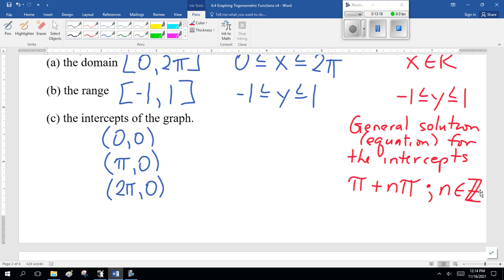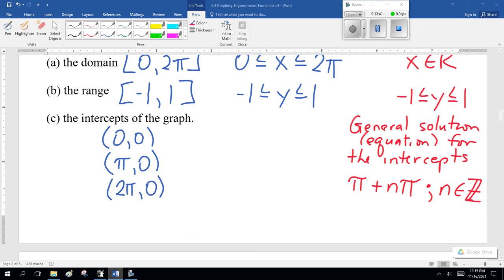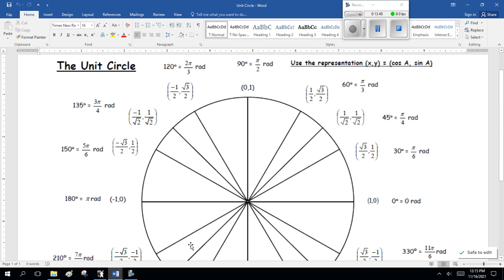Now, that's it for the first couple of pages. If you've got this, great. If not, watch the video again. Look at I'm plotting the points, turning radians to degrees, and finding those coordinates. Yes, it's a pain in the bum. Yes, I did it kind of fast. But you also remember 6.3, I gave you the handout. Where is that? The unit circle. So you can copy off of this, but you better know what the numbers are. All right? Now that's enough for the moment. I'm going to pause here. You guys watch the video again if you're having troubles. Otherwise, on to the next video, please.